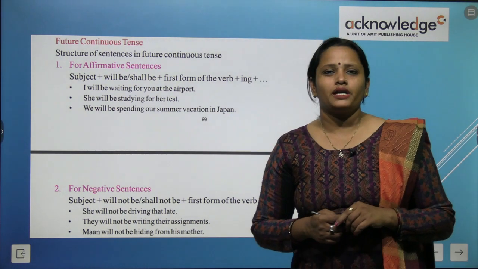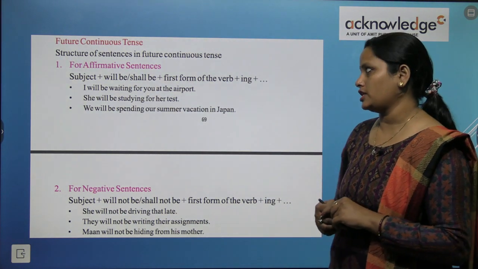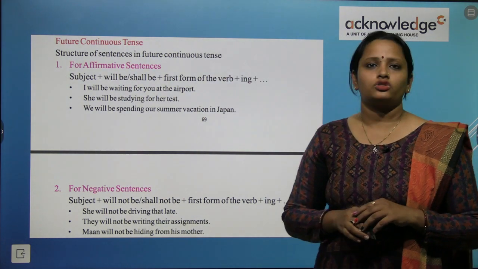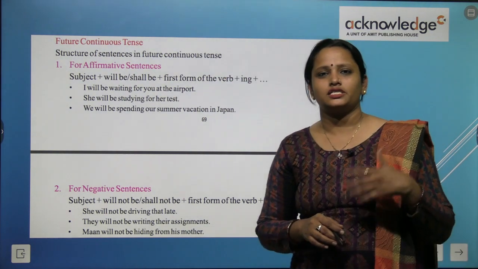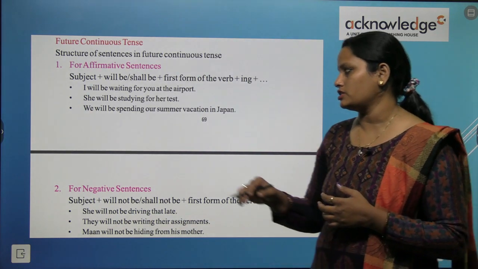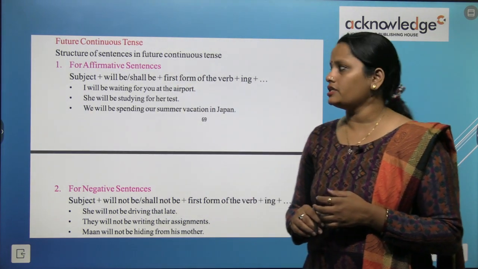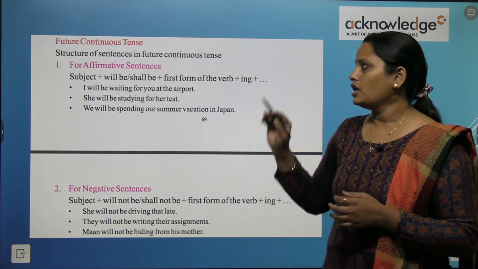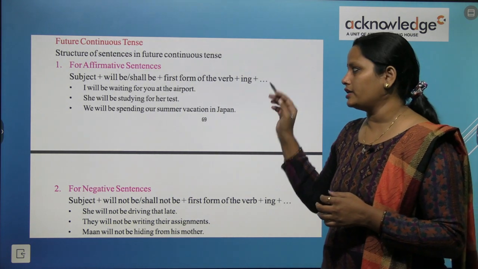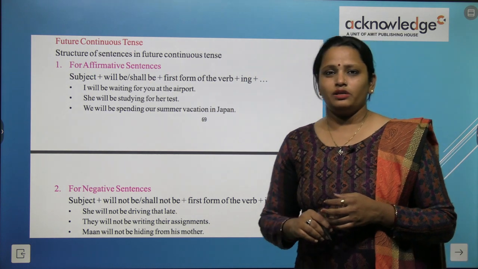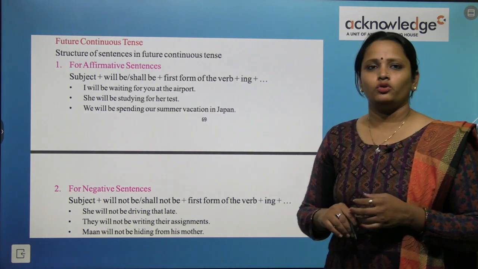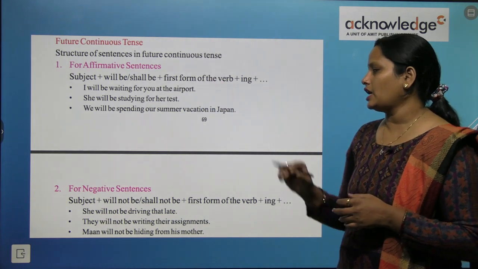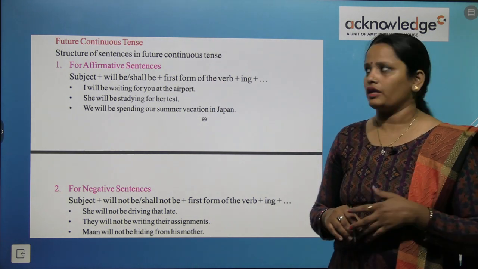Now the next topic is future continuous tense. Structure of sentence in future continuous tense. How the sentence is made in future continuous tense. For affirmative sentences, subject and then will be or shall be is used with the first form of verb and ing. I will be waiting for you at the airport. She will be studying for a test. We will be spending our summer vacations in Japan.